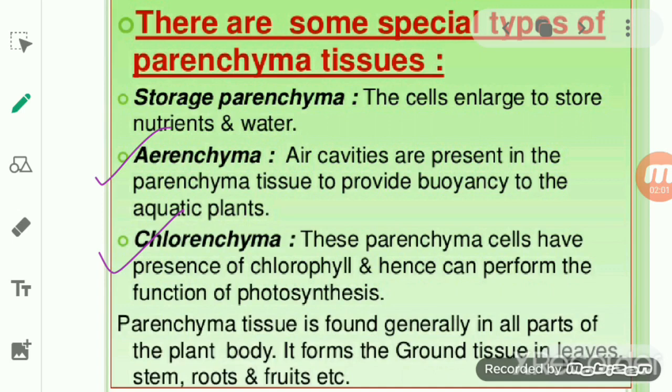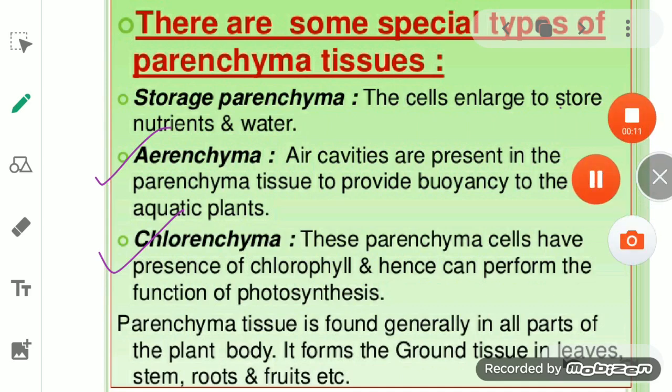The second type of parenchyma is the arenchyma, which is also a type of parenchyma cell. So in the case of arenchyma, students, why is the term arenchyma there? Just because air cavities, air spaces, are present in it. And what is the role of these air spaces or air cavities in the parenchyma tissue? They provide buoyancy to aquatic plants.